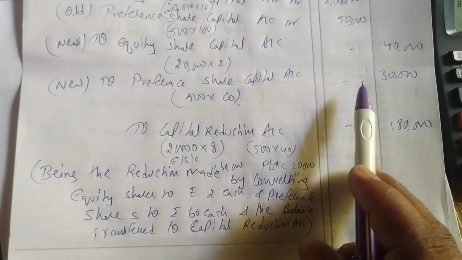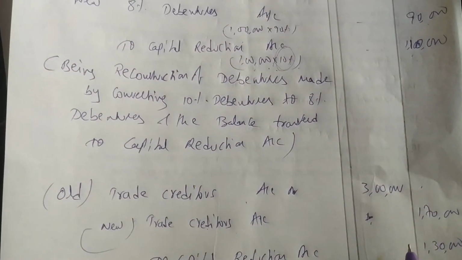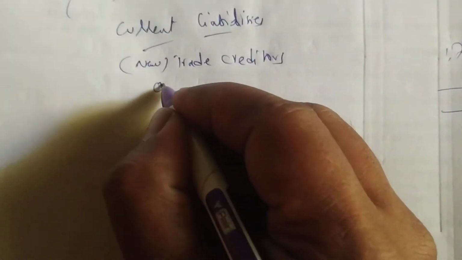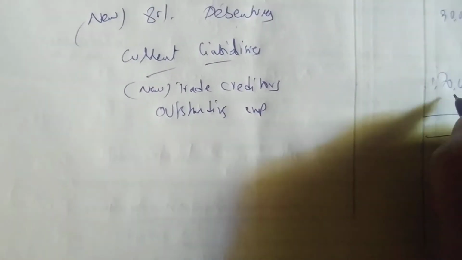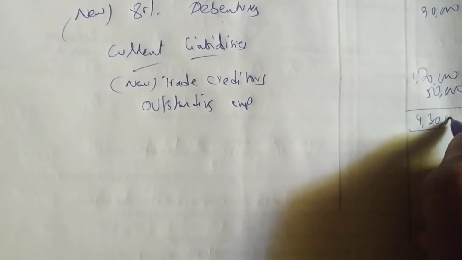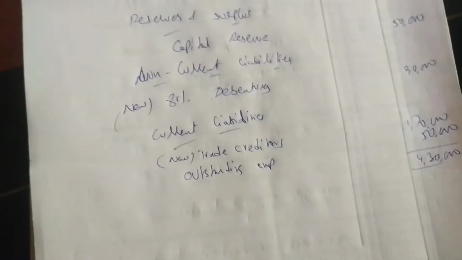Oh, one more is there: outstanding expenses, current liability, 50,000. So 3,80,000 plus 50, we are getting 4,30,000. Done.